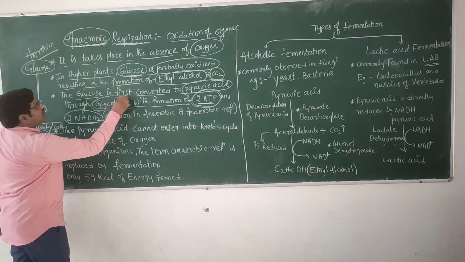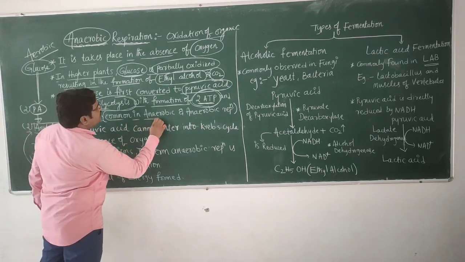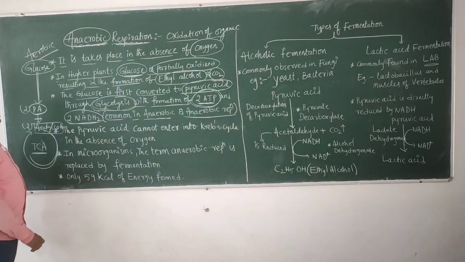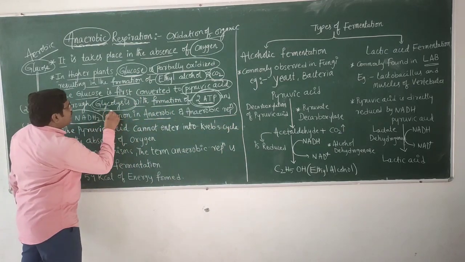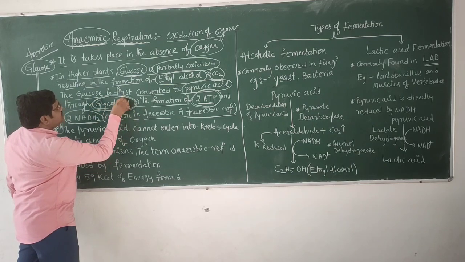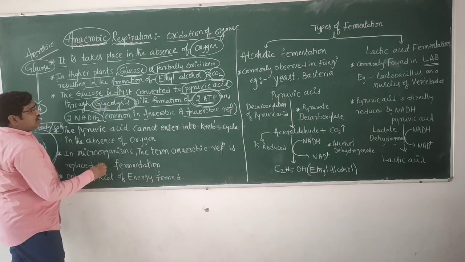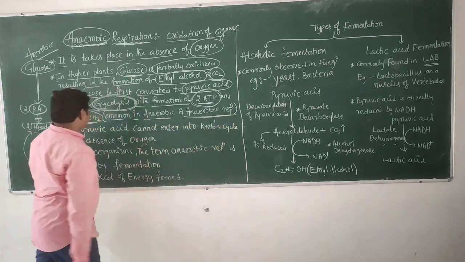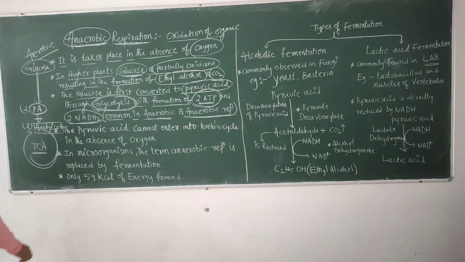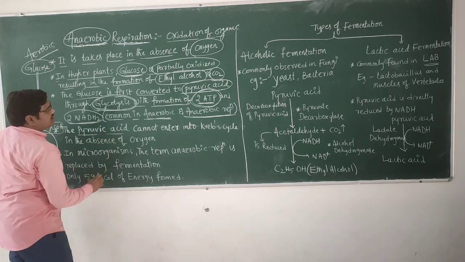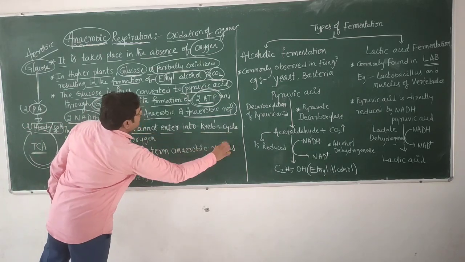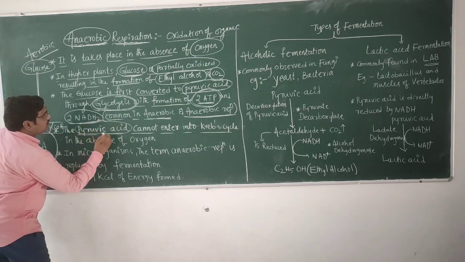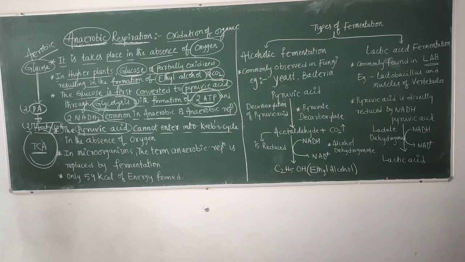Glycolysis is common in aerobic and anaerobic respiration. This is the most important concept. The 10 reactions of glycolysis are common in both. Next, in the absence of oxygen, the pyruvic acid cannot enter the Krebs cycle. If oxygen is present, the pyruvic acid is converted into acetyl-CoA, which then participates in the Krebs cycle.